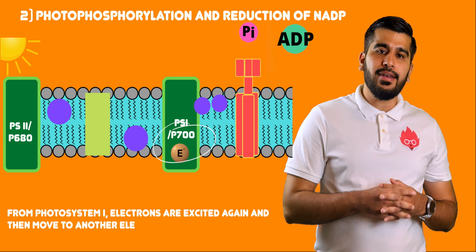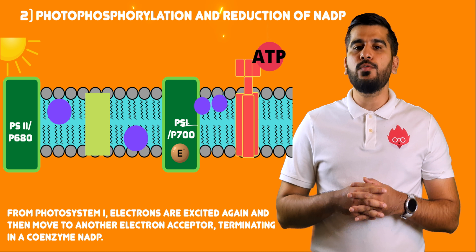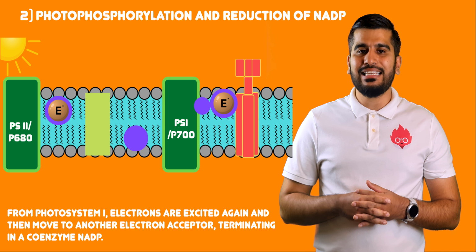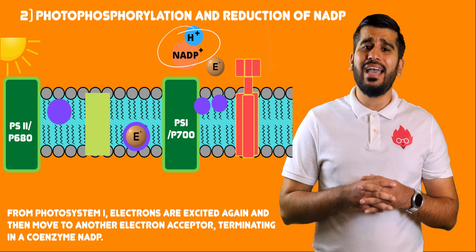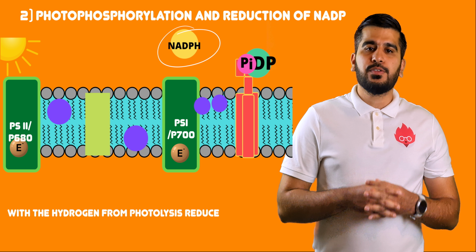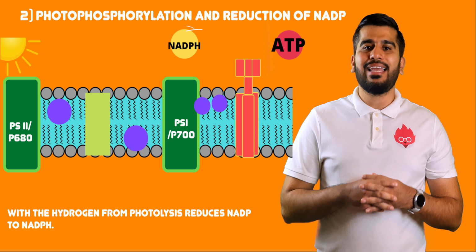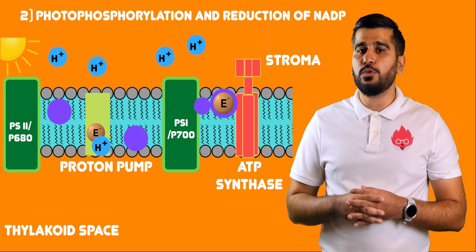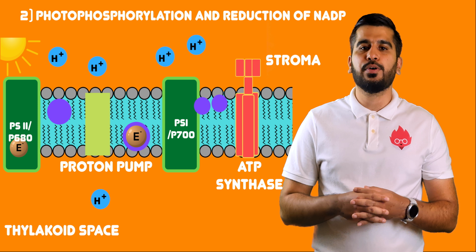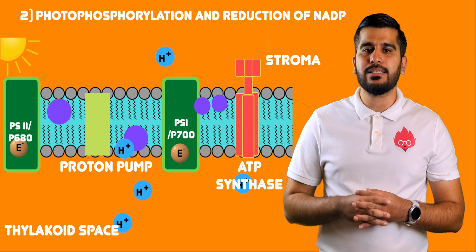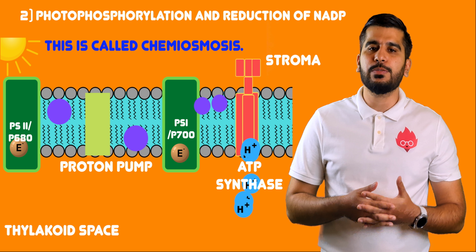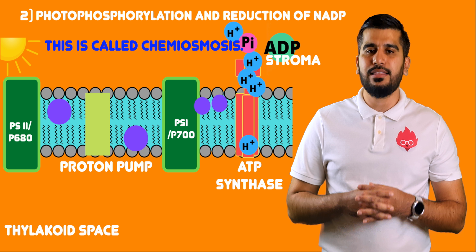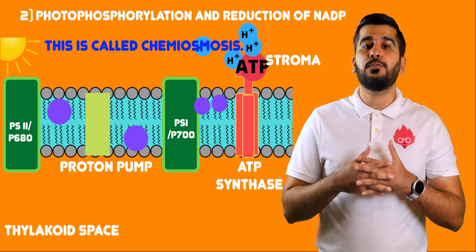From photosystem 1, the electrons are excited again and then move to another electron acceptor terminating in a coenzyme called nicotinamide adenine dinucleotide phosphate, or NADP, which with the hydrogen from photolysis reduces NADP to NADPH, or reduced NADP. As the electrons move through the electron transport chain, proton pumps use the energy to move protons from the stroma into the thylakoid space. As the protons accumulate in the thylakoid space, they flow back across the membrane down the electrochemical gradient through ATP synthase, which are the enzymes that form ATP.